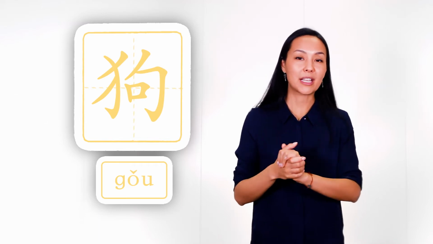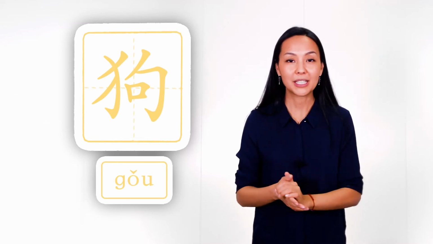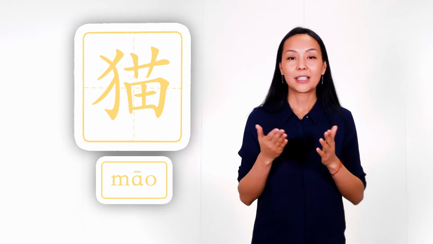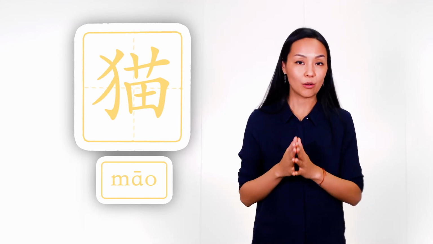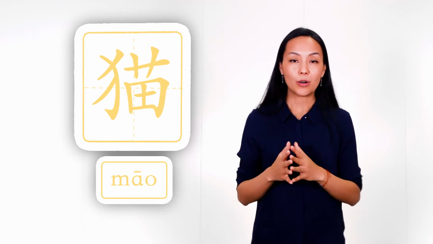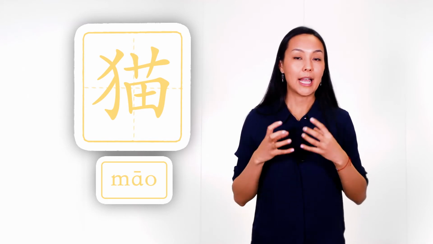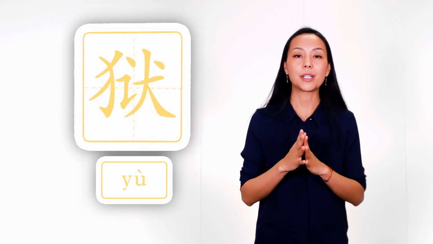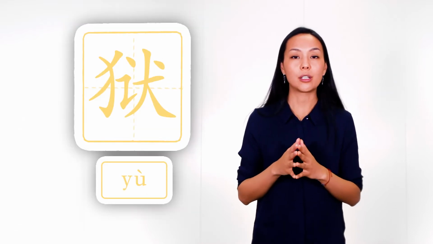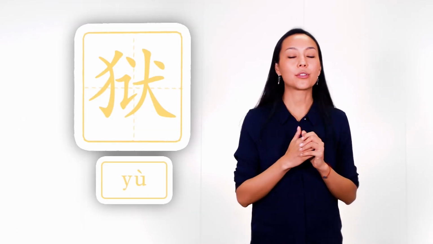And of course the best friend of a dog is a cat. Mao. Cat also has this radical on the left. And as I said before, our radical 犬 has the general meaning animal, pet. And the third example is the word prison, jail. 狱. This is a very interesting character.